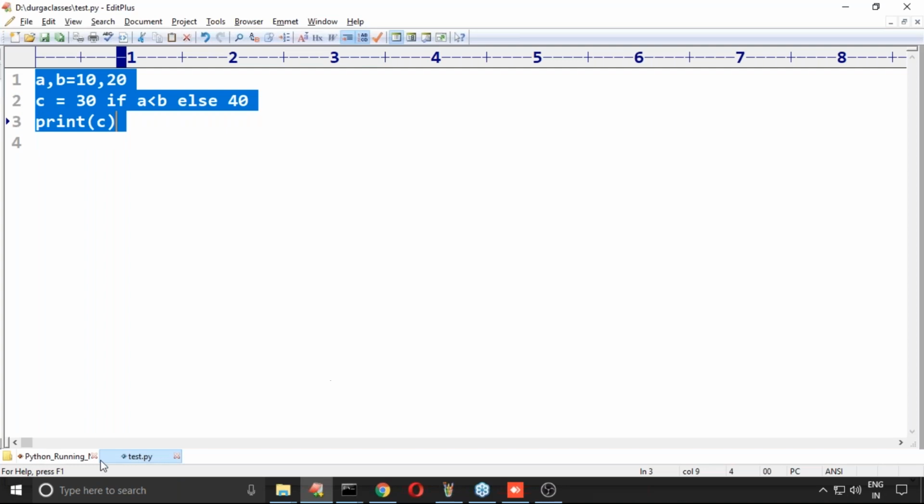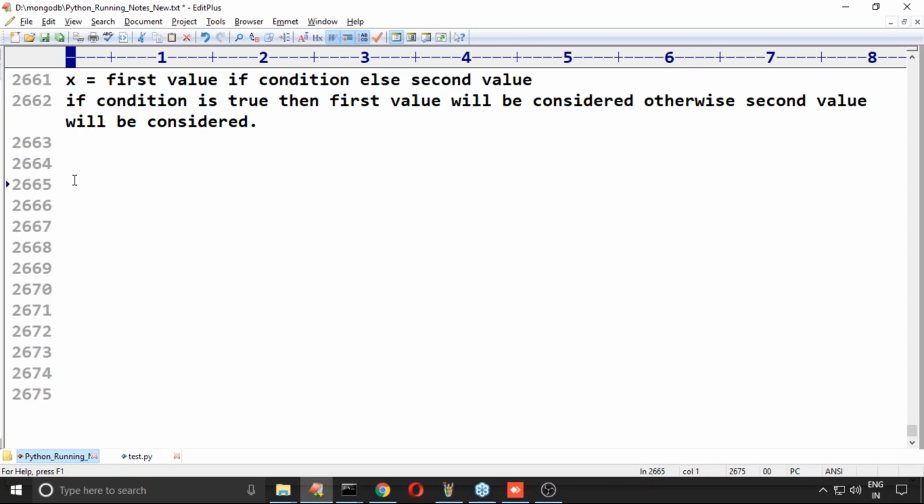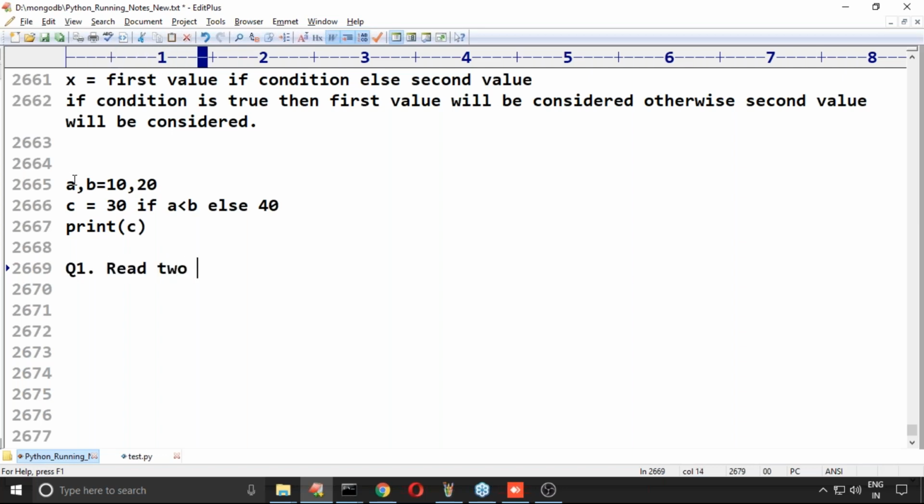Now let me convert this theory into an example, a meaningful example. Write a program to read two int values from the keyboard and print the minimum value.